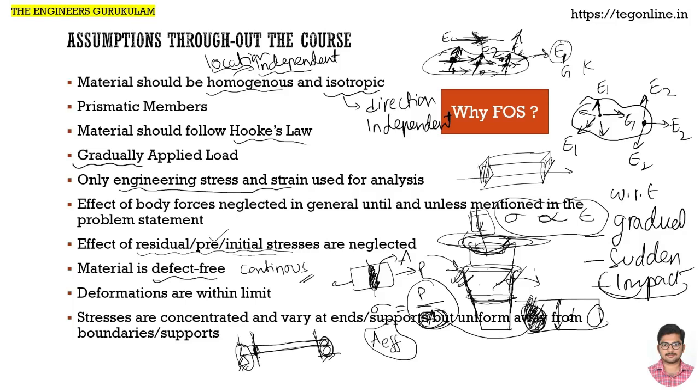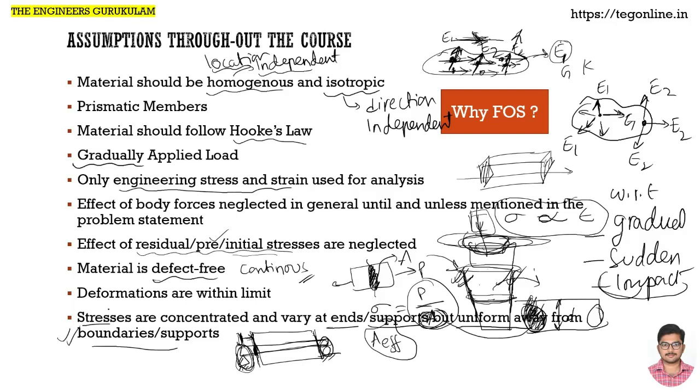So to simplify our study, we keep our study away from the ends or supports, so that the stresses are uniform. This is Saint Venant's principle actually.